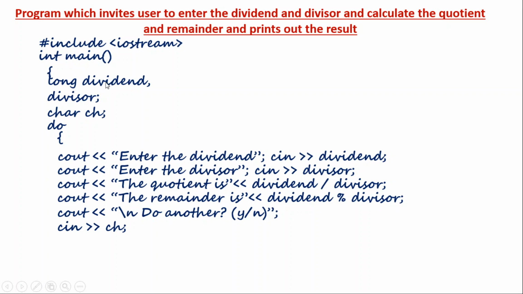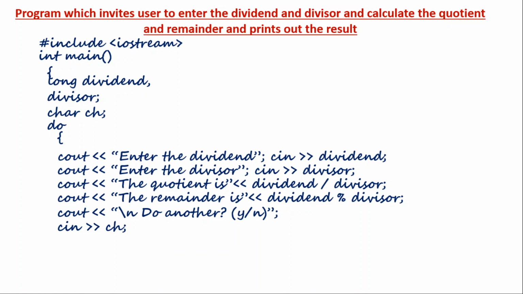As dividend and divisor are numbers, a character also has to be declared. So I introduced a character with the name ch. Here I have to enter y or n, and that y or n is the character which you are going to enter. So after the cout asks do another y or n, I should get an option to enter y or n.